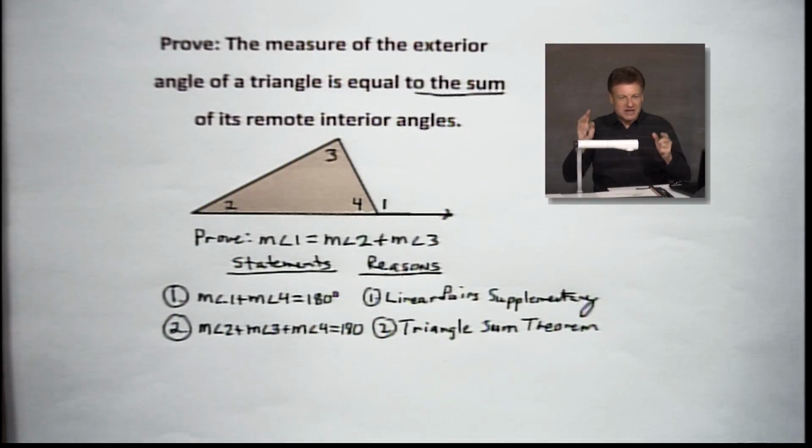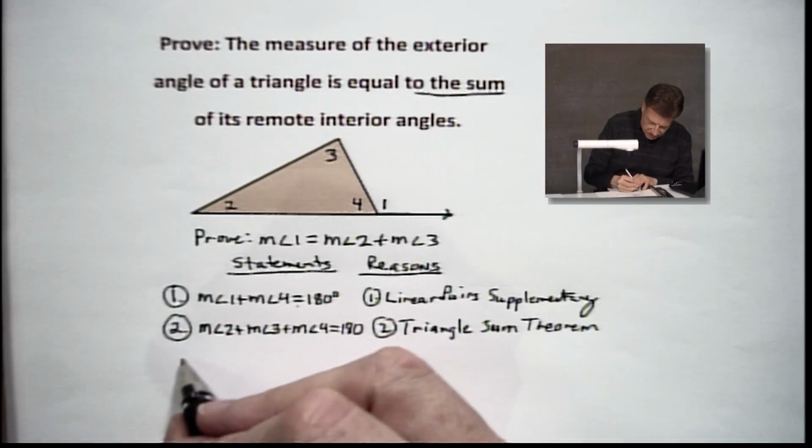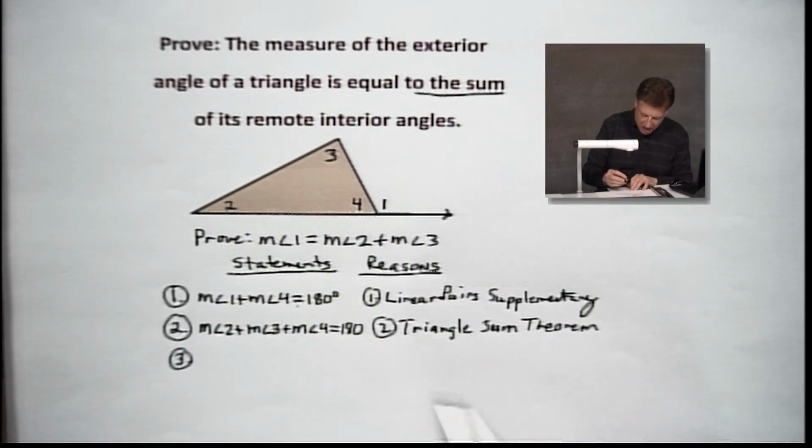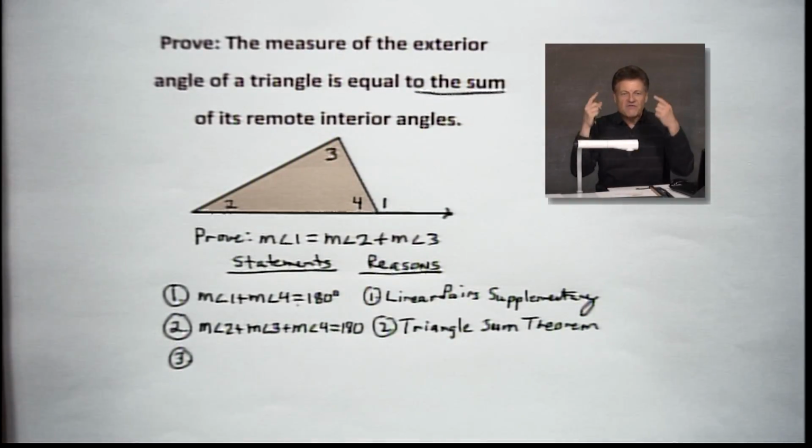Now, notice something about these. They both equal 180. So here comes the long stretched out piece. Boy, I just went out the whole pocket there, didn't I? So let's take a look at what I mean by long. Both these are equal to 180, therefore they equal each other. You can call it substitution because you're basically replacing 180 with this whole mess. Or I prefer the nice little word called transitive.